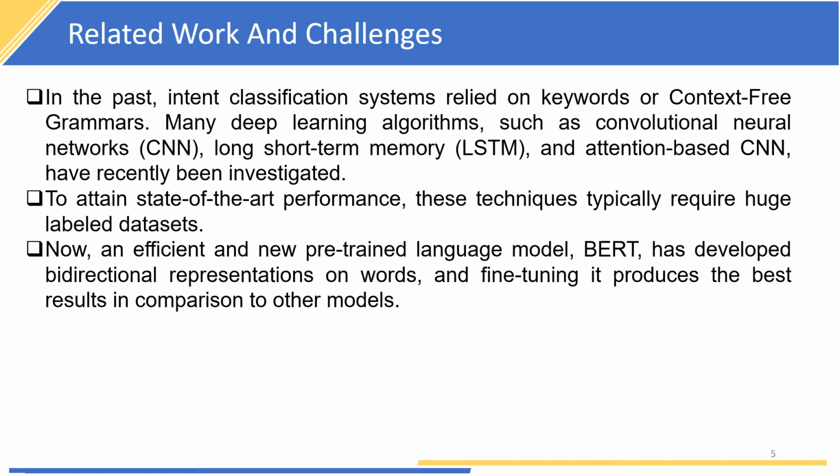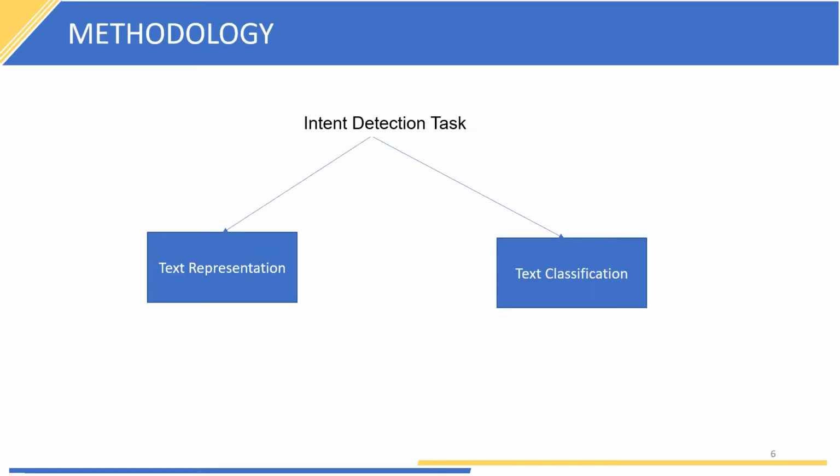Now an efficient new pretrained language model called BERT has been developed. Due to its bidirectional representation of words and fine-tuning, it produces the best results in comparison to the previous models. So for the methodology, intent detection tasks are generally done in two stages: text representation, and the second one is text classification.